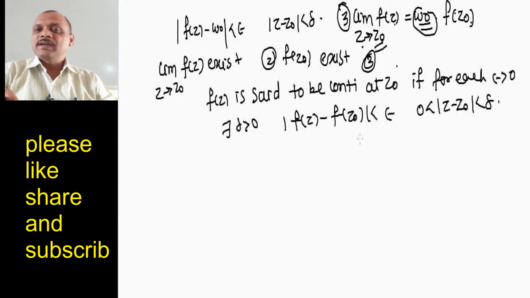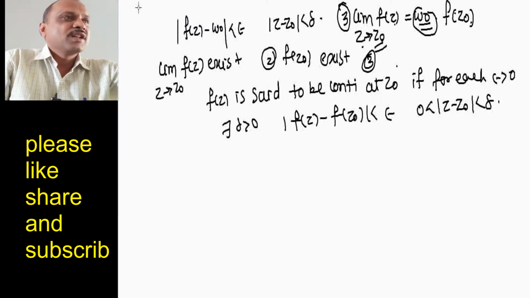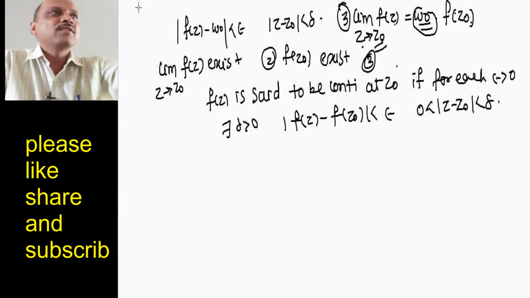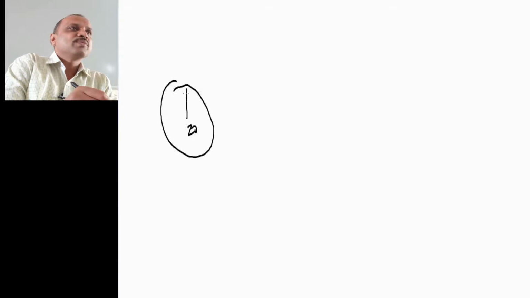So this is again a very important concept in complex analysis. Now let us see the composition of continuous functions. If I have two functions, suppose this is my point z having a circle of radius delta, this is the domain or circle.